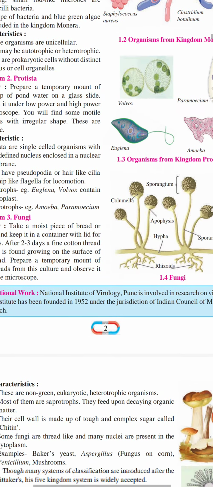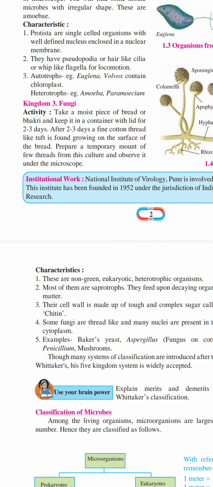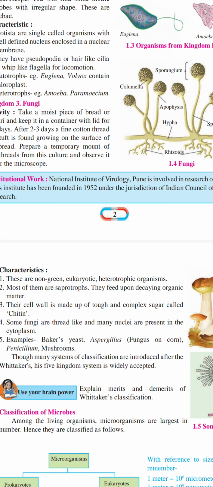Now, the characteristics of the fungi. Fungi are non-green, eukaryotic as I told you, multicellular, with a well-developed membrane, and heterotrophic, depending on others for their food. Saprophytes, as I told you, depend on dead organisms for food. The cell wall of the fungi is made of chitin. Cellulose is not there. If cellulose were there, it would be a plant cell wall, but cellulose is not there in the fungi.